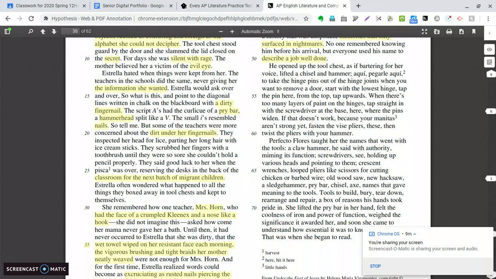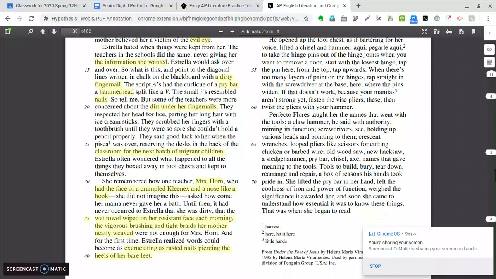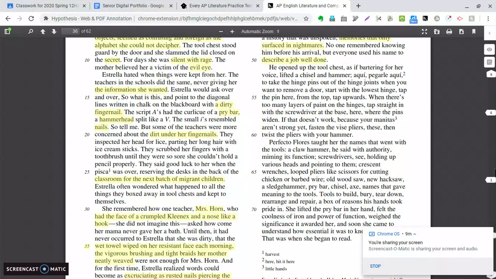She opened up the tool chest. I'm sorry, not she. He opened up the tool chest, as if bartering for her voice, lifted a chisel and hammer. "Aquí, pagarle aquí." I'm sorry, y'all, I do not speak Spanish. Here, hit it here. So he's showing her how to hit the nail with the hammer, to take the hinge pins out of the hinge joints when you want to remove a door. So he's teaching her how to actually do this.